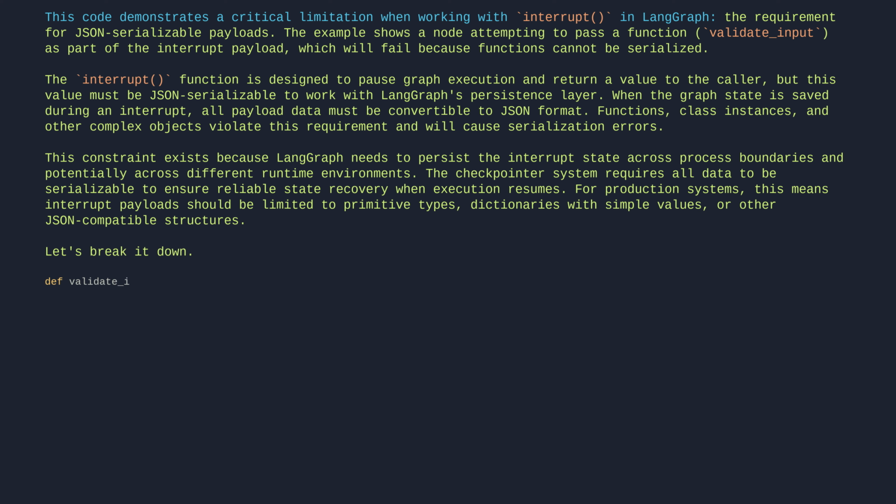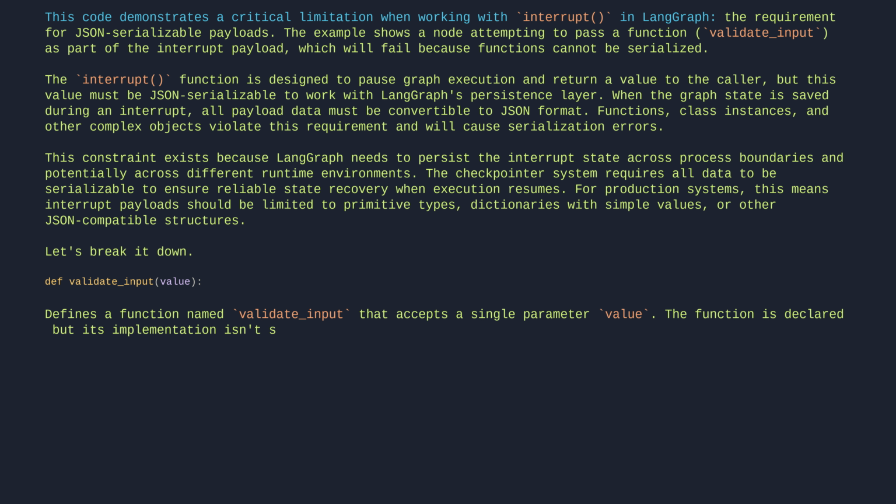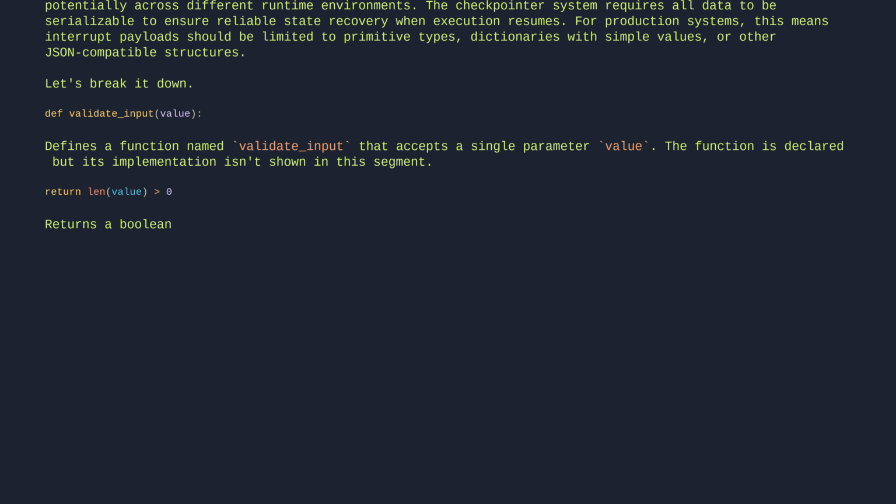def validate_input(value): Defines a function named validate_input that accepts a single parameter value. The function is declared, but its implementation isn't shown in this segment. return len(value) > 0: Returns a Boolean indicating whether the length of value is greater than 0, effectively checking if value is non-empty.